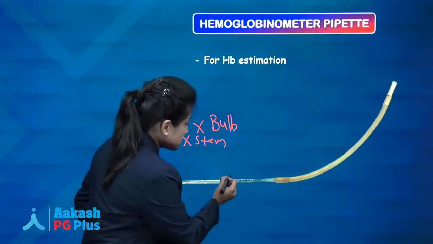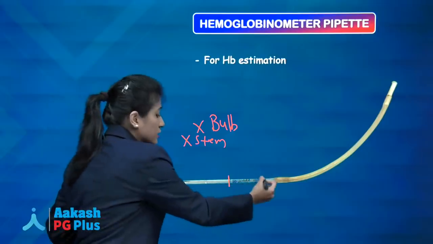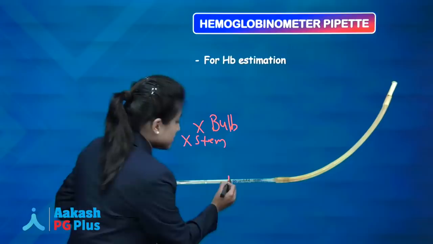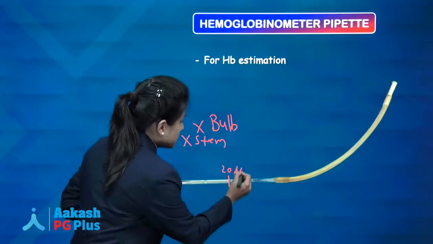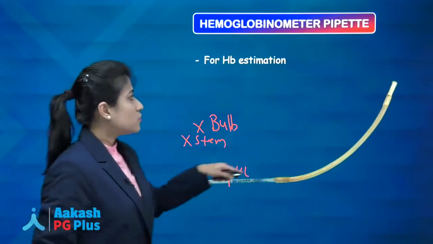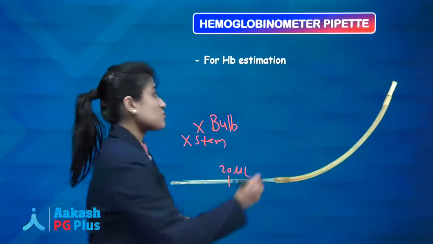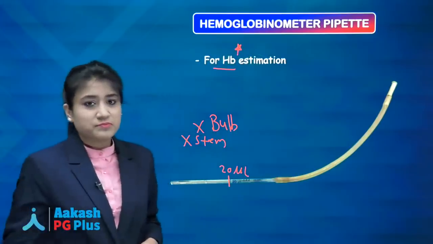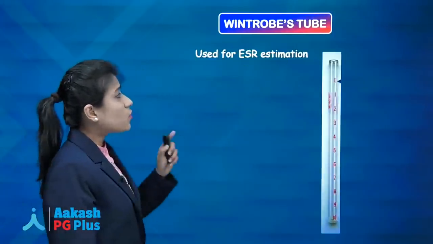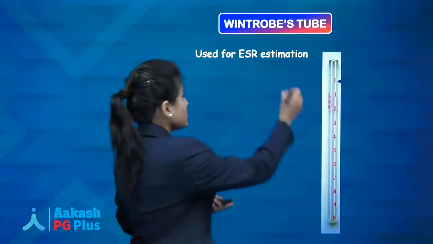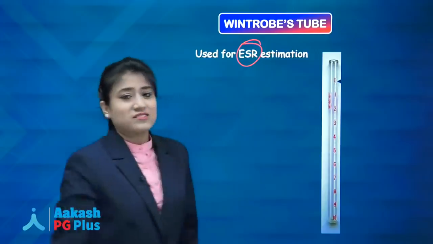Remember that this hemoglobinometer pipette has one marking, and that is the 20 microliter marking, up to which you take up blood. So this is your hemoglobinometer pipette, which is used for calculation of hemoglobin. Now what about the Winthrop's tube? This one is your Winthrop's tube. You know, it is used for ESR estimation.